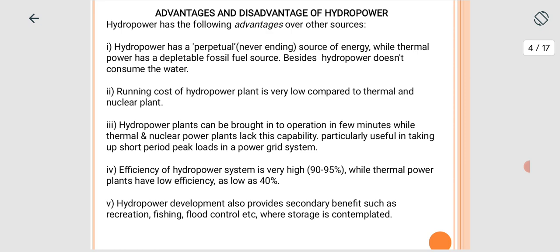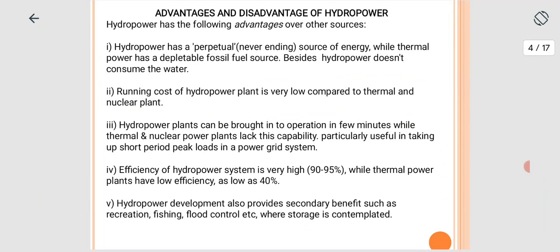Second advantage of hydropower energy: the running cost of hydropower plants is very low compared to thermal and nuclear plants. Now, third advantage of hydropower: a hydropower plant can be brought into operation in a few minutes, while thermal and nuclear power plants lack this capability, which is particularly useful in taking short-period peak loads in the power grid systems.